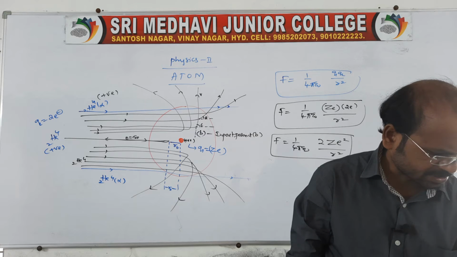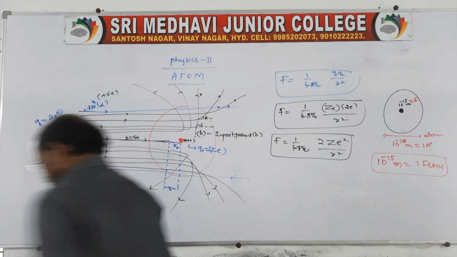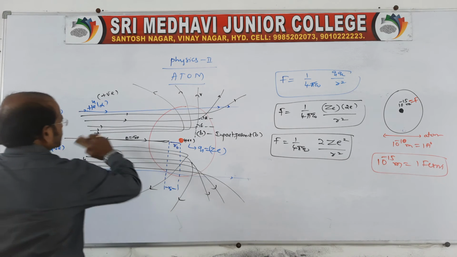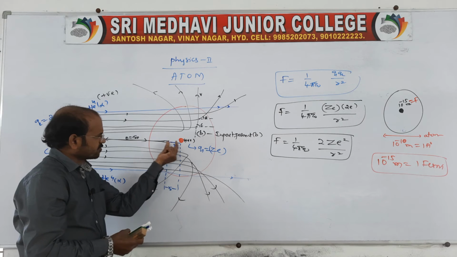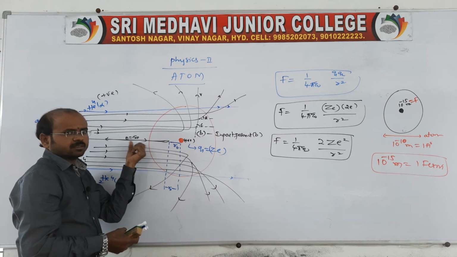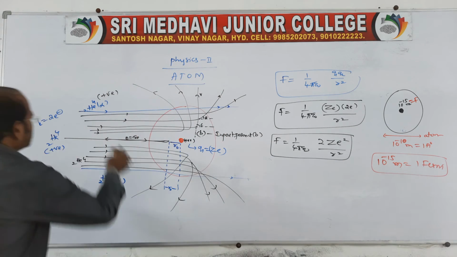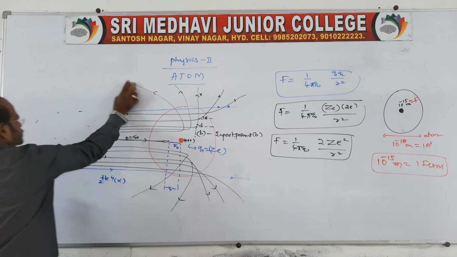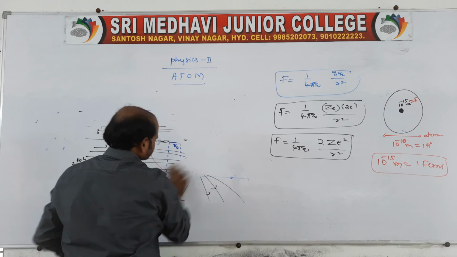Coming to the next points, see the distance of closest approach. The next slide heading is distance of closest approach. Now we need to find this distance, because the alpha particles approach very close and are turned back because of the influence. Now we need to find the closest approach, or closest distance.